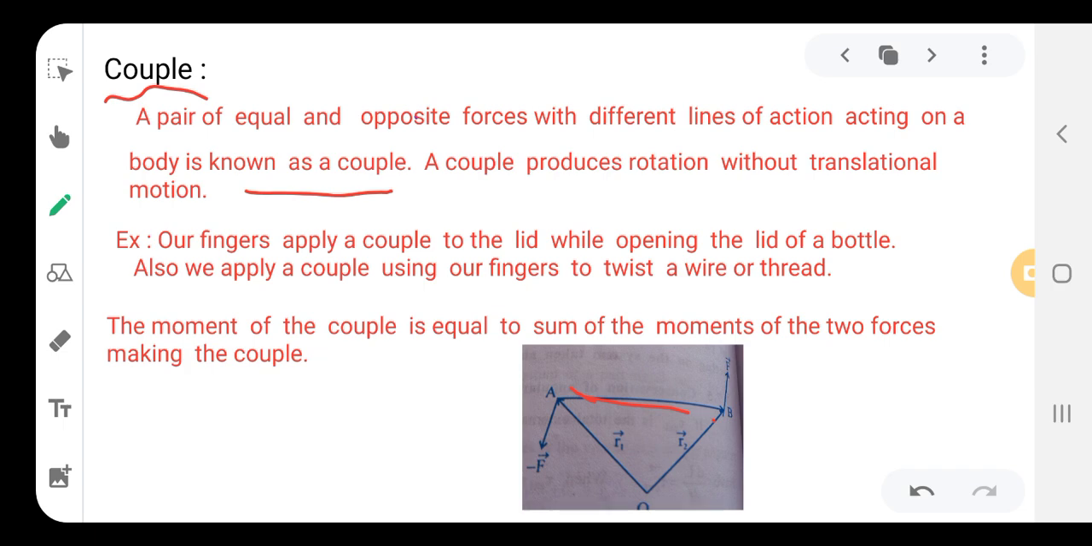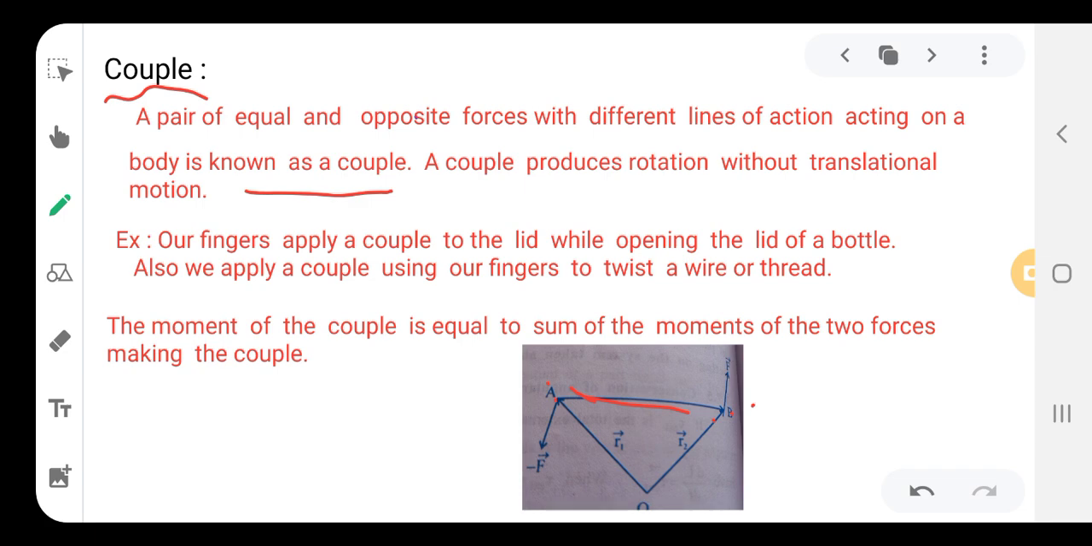That is two different forces acting on the two points. Okay. Now, when we open the lid of a bottle, there we apply a couple. When we open or close a tap, there also we are applying a couple, right? Then when we twist a wire or thread, there we apply a couple.